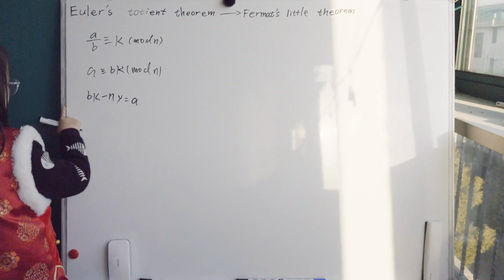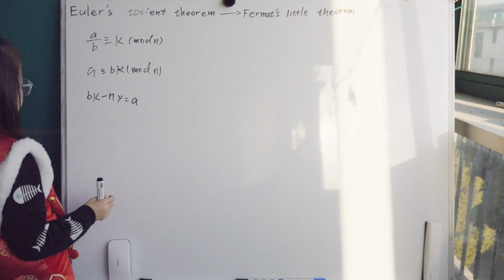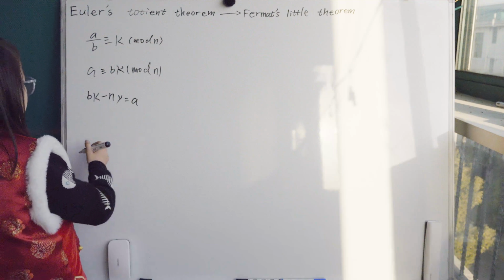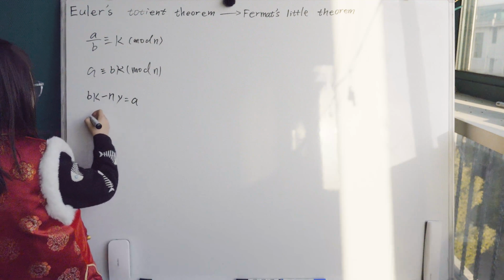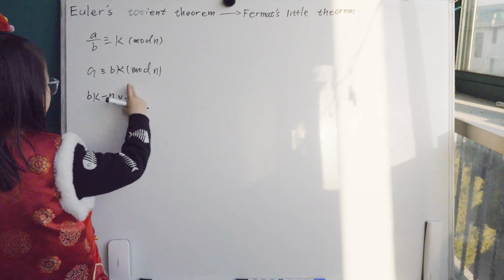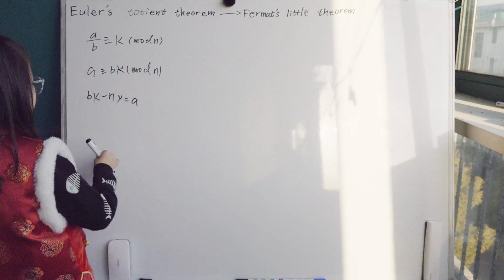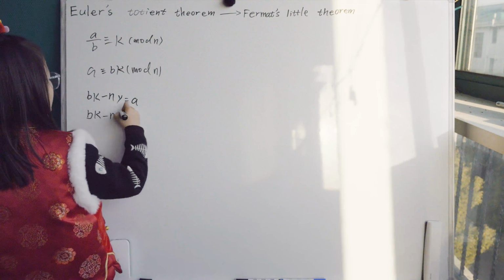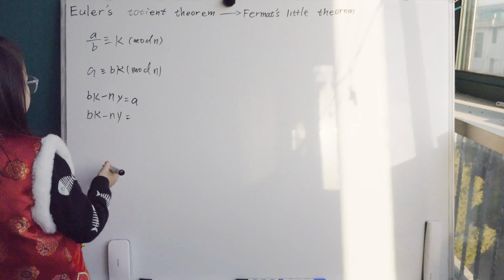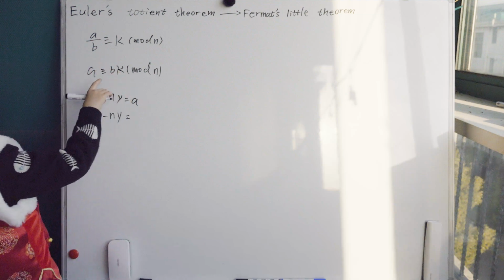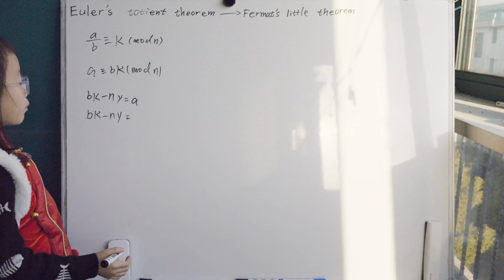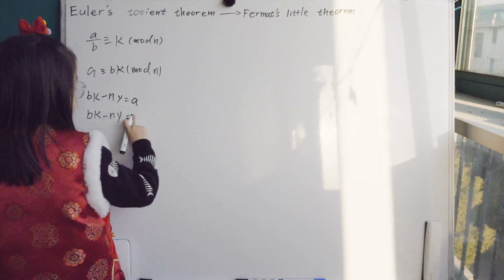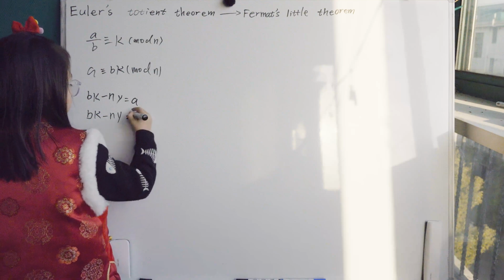Using the Bezout equation, what we have here is, first we calculate BK minus NY equals their greatest common divisor. Of course, in the problem I met, B and N need to be co-prime. So it is equal to 1, because you don't know what the number A is.